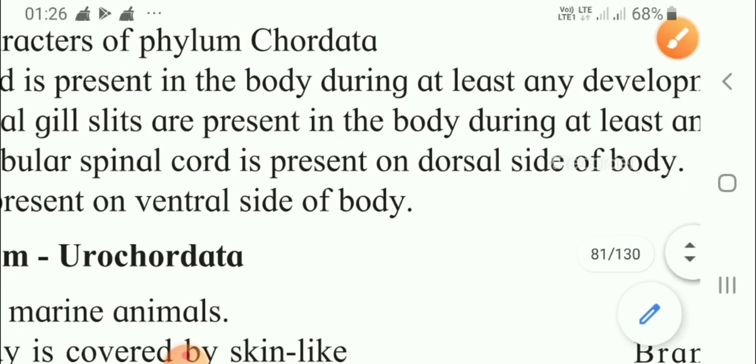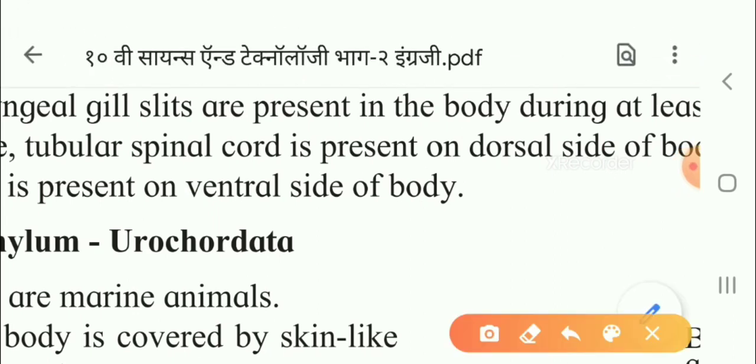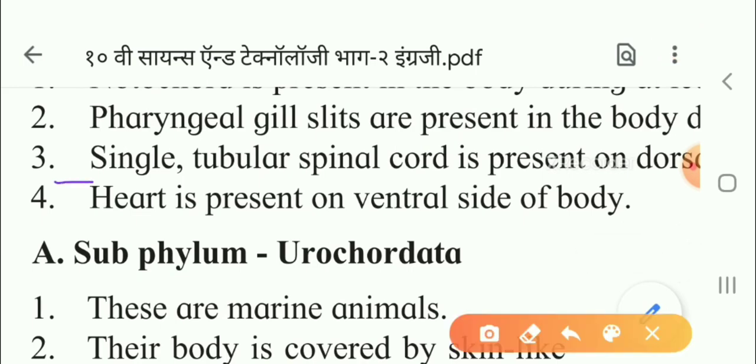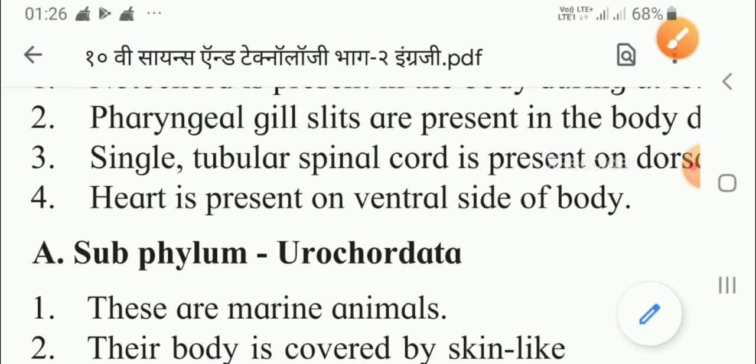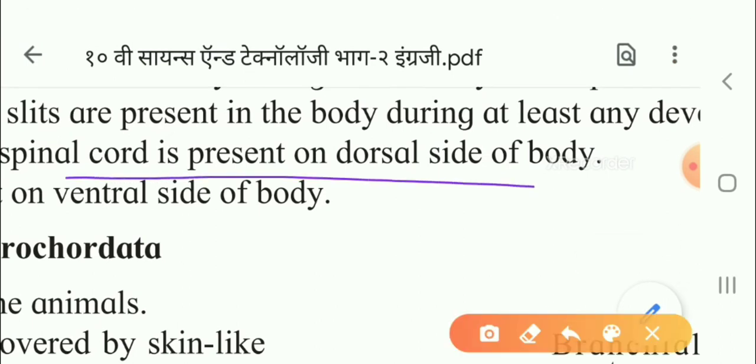Now, the next point is that the tubular spinal cord is present on the dorsal side of the body. Dorsal side means our back side, like our back is the dorsal side. So this single tubular nerve cord is present on the dorsal side of the body. So this point you have to learn.